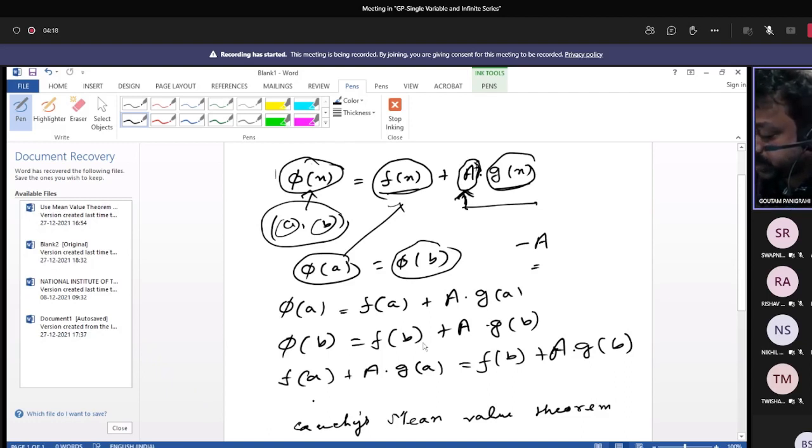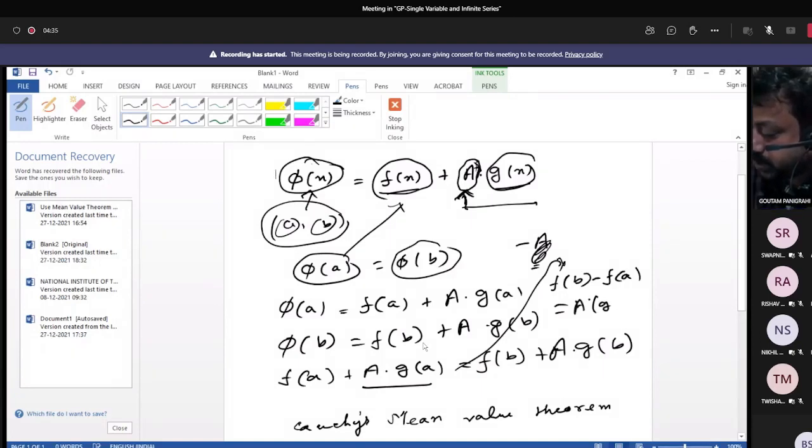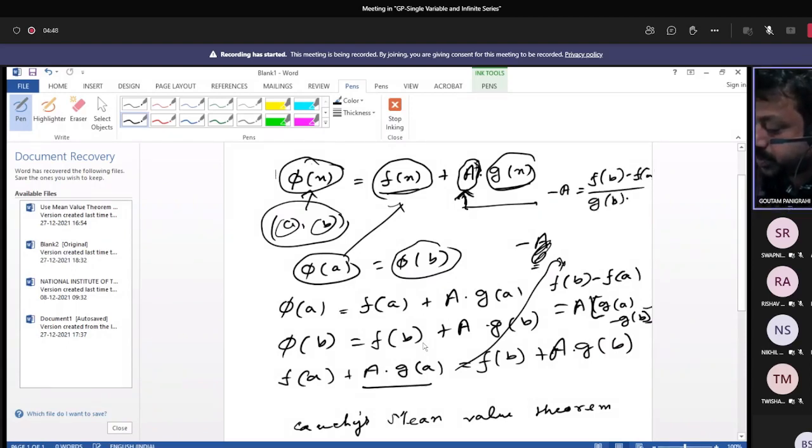Here you just equate it: f(b) minus f(a) equals capital A into (g(a) minus g(b)). Now you can easily write that minus A equals (f(b) minus f(a))/(g(b) minus g(a)).